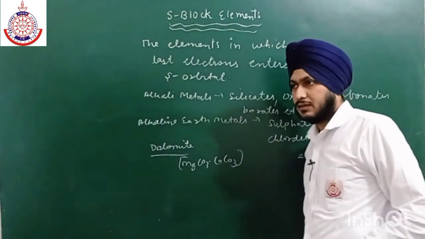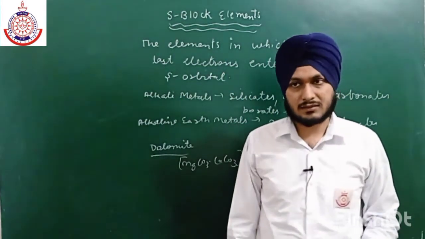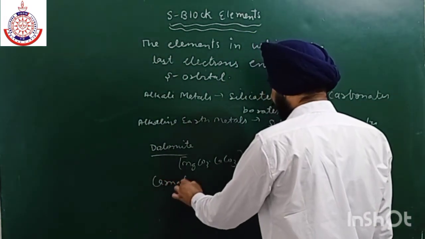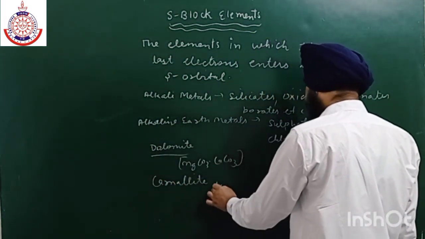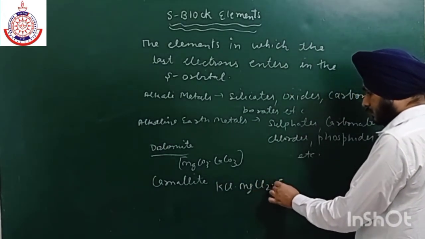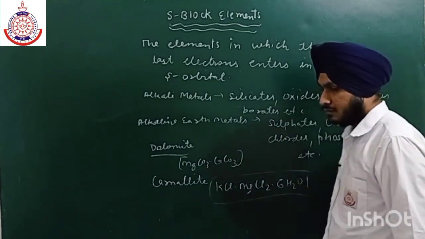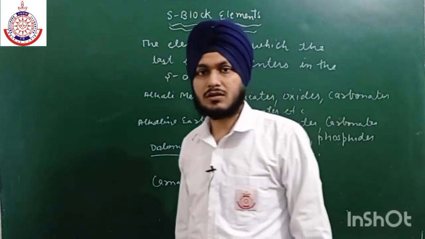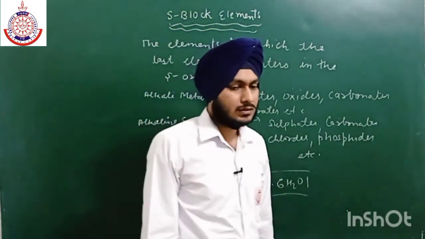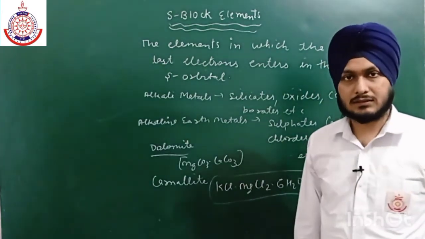Similarly, there is also a compound consisting of both alkali and alkaline earth metal, that is carnallite, KCl.MgCl2.6H2O. So this is also a double salt.